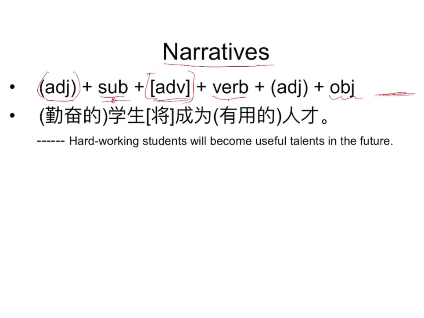And how about the object? For the object, you still need an adjective to describe it, because the object usually is a noun, and you use an adjective to describe a noun. Then this is the order. So for example, how do you say "Hard-working students will become useful talents in the future"?